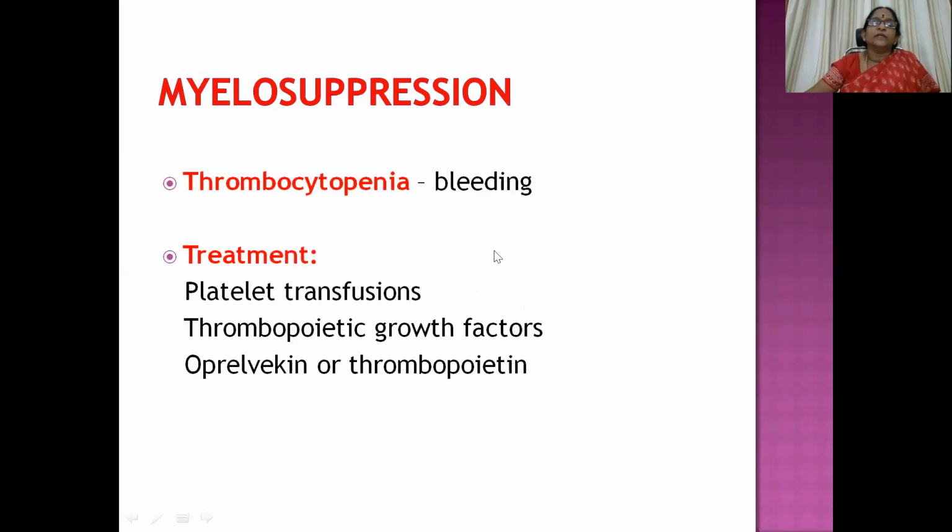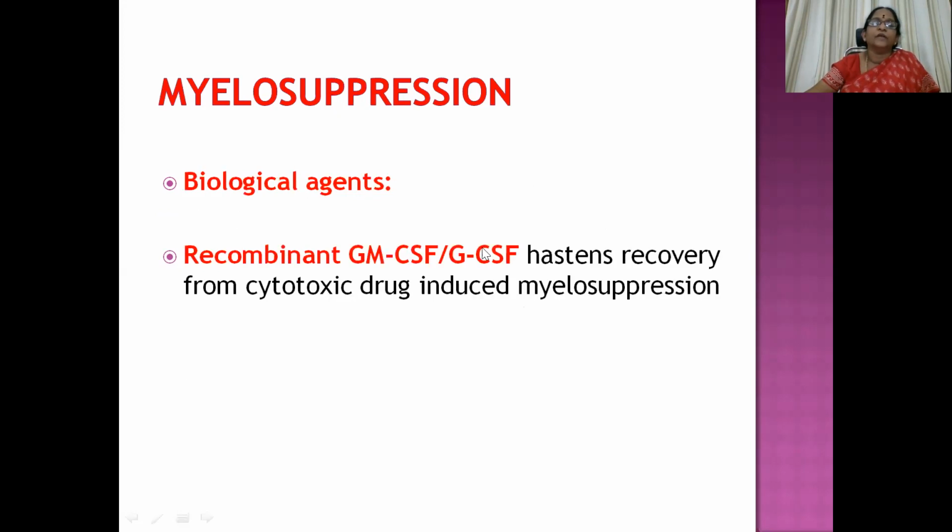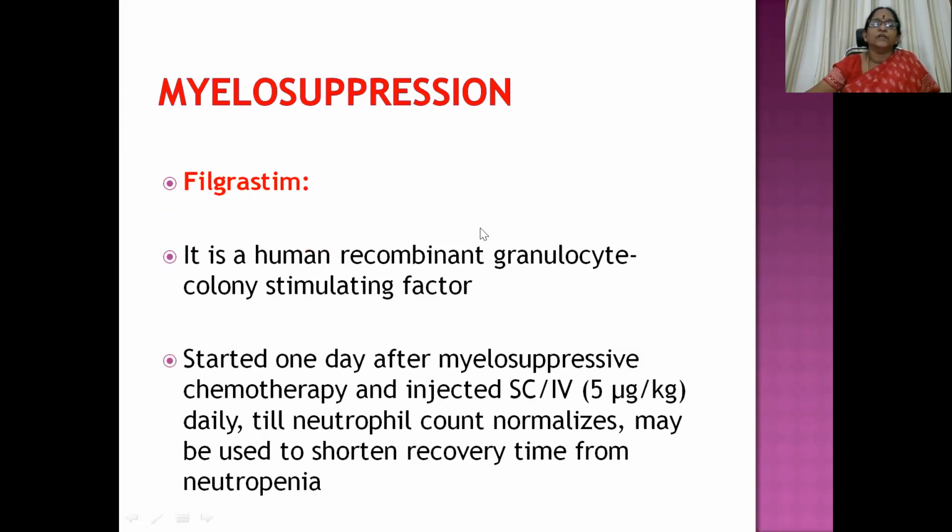Then thrombocytopenia gives rise to bleeding, and treatment is with platelet transfusions or thrombopoietic growth factors like oprelvekin or thrombopoietin. Then biological agents like recombinant granulocyte macrophage colony stimulating factor or granulocyte colony stimulating factor hasten recovery from cytotoxic drug-induced myelosuppression. These are the novel drugs.